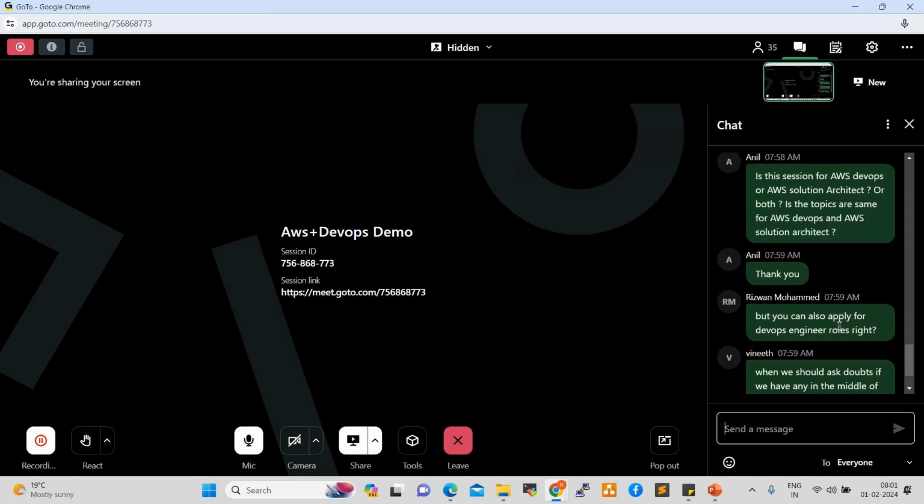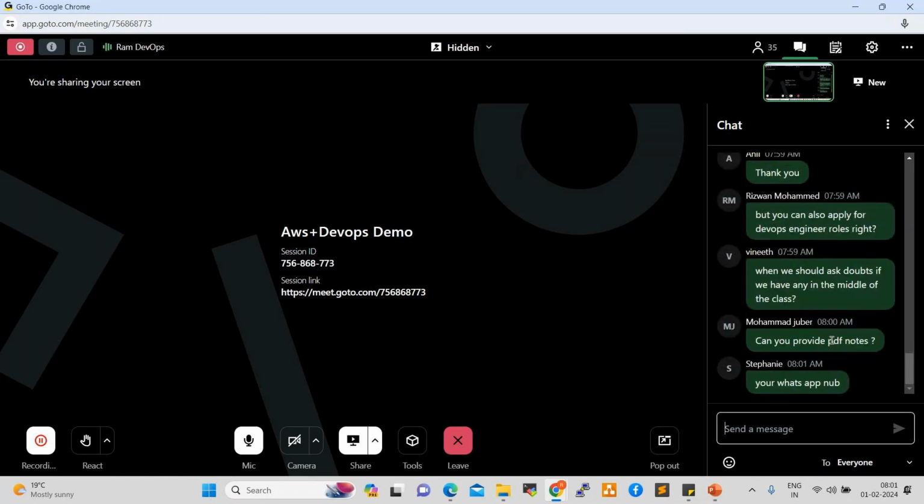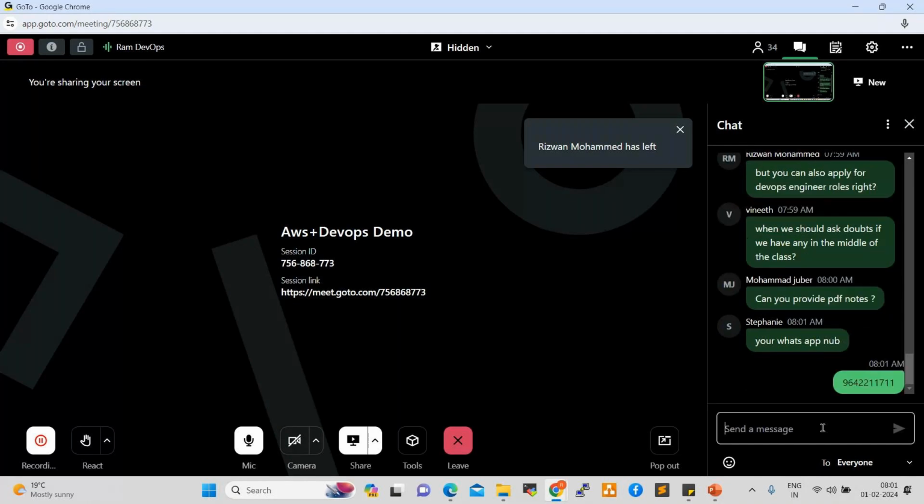Clear, everyone? So we can wind up here. Tomorrow onwards, we are going to start AWS services one by one, and everyone should practice. My WhatsApp number was already pinged in the chat. This is my mobile number, 96422111711. You can note it down, WhatsApp me or call me if you have any questions.